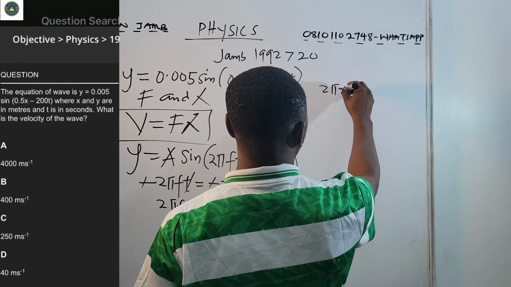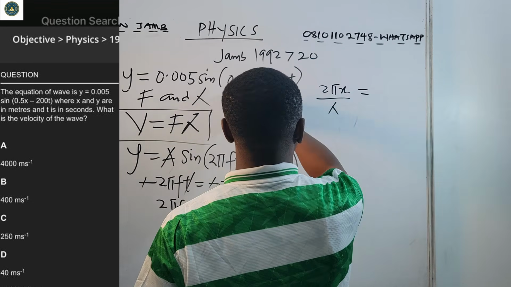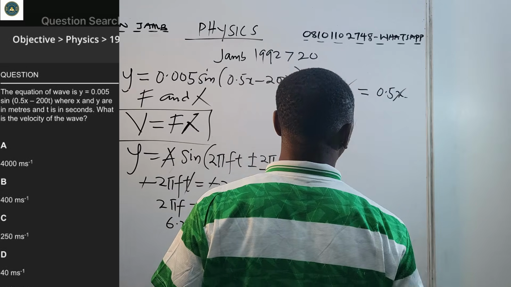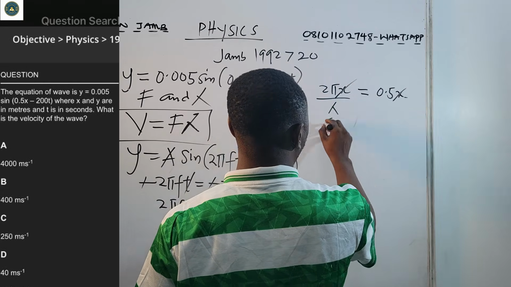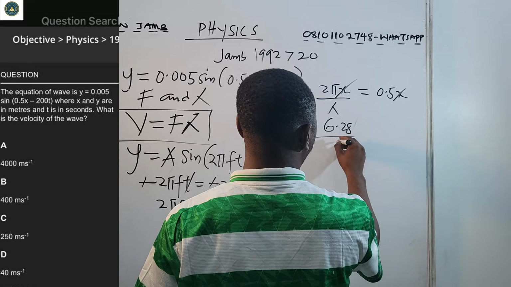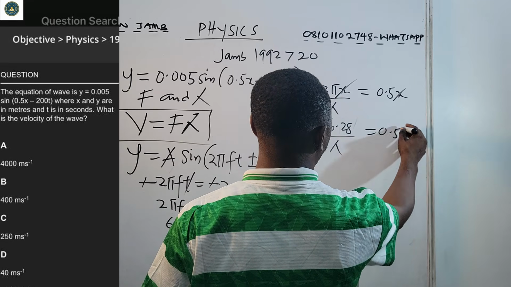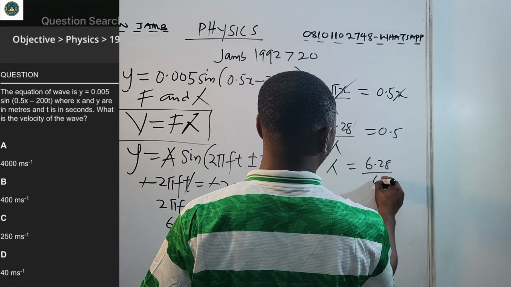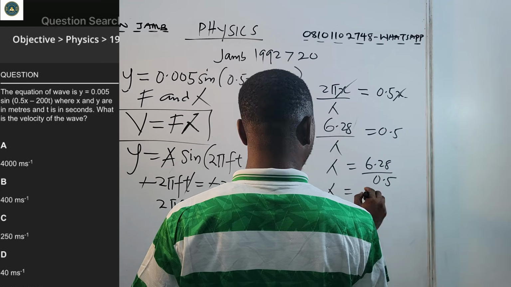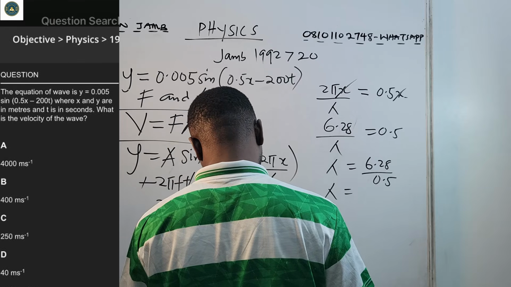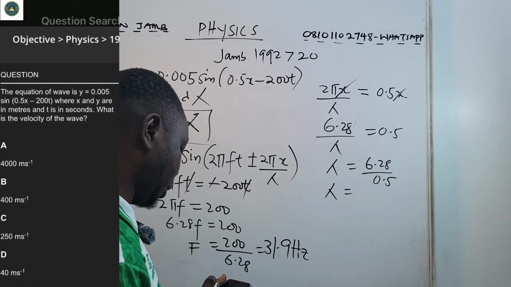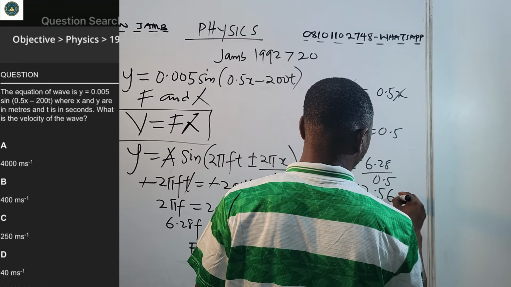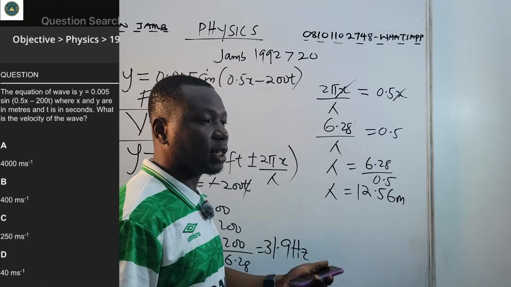2 pi x over lambda is equal to 0.5 x. So we cancel x, all right? This is 2 pi again, which is 6.28 over lambda equals 0.5. So lambda is 6.28 over 0.5. So what is lambda? If we do that, 6.28 divided by 0.5, that's about 12.56 meters. So this is our lambda.